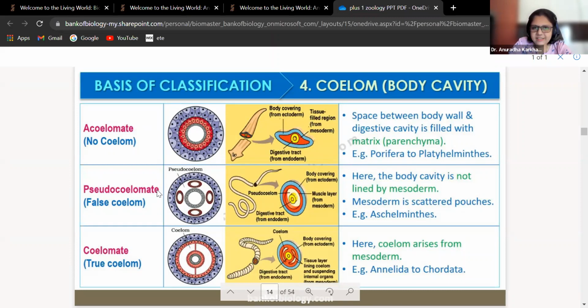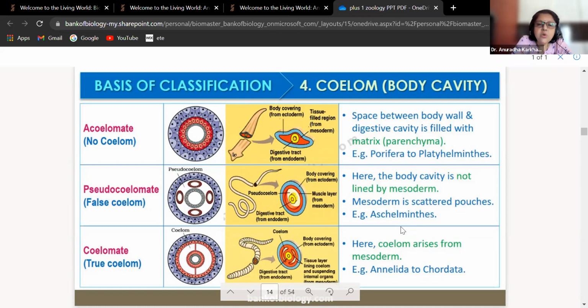Pseudo means false. So pseudocoelomates क्या है देखो. Here the body cavity is not lined by mesoderm. Body cavity है, but what was the definition of coelom? It should be lined by mesoderm. So here the body cavity is not lined by mesoderm. Rather, the mesoderm is scattered in pouches, which is seen only and only in ascalmanthus.